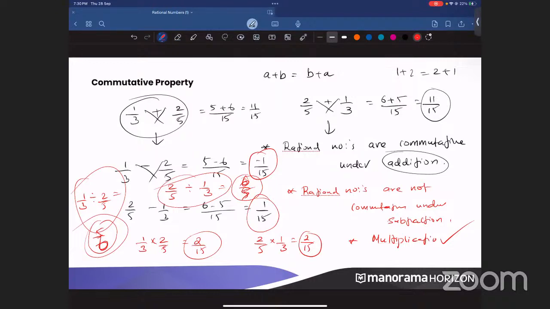You cannot divide at your own wish. When you divide A by B, you will get one answer. When you divide B by A, you will get another answer. So division is never commutative. It is not only in rational numbers. It cannot be commutative in integers, or in decimals either. Okay, so can we move on to the next property? Commutativity is a very important property. I hope you all understood this one. Any doubts? Can I move to the next one?